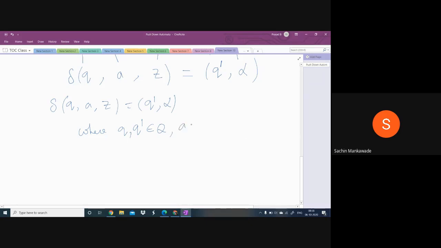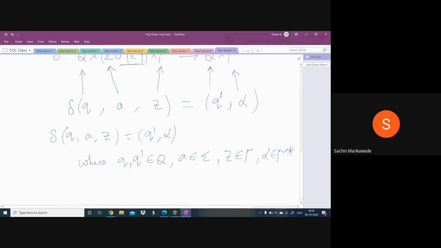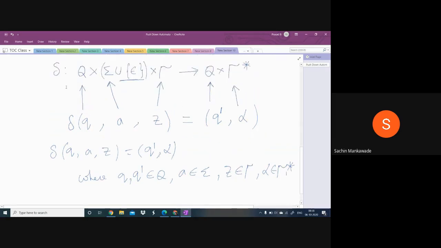Okay, and what is A? Input symbol. What is Z? Stack symbol. And what is alpha? Combination of stack symbols. Okay, copy this one. You need not write this one, to explain, I wrote like this. Just copy this one only: the elements of the transition function are of the form.